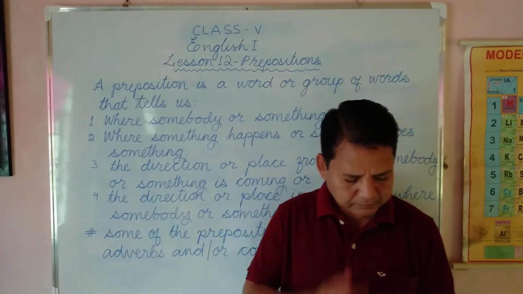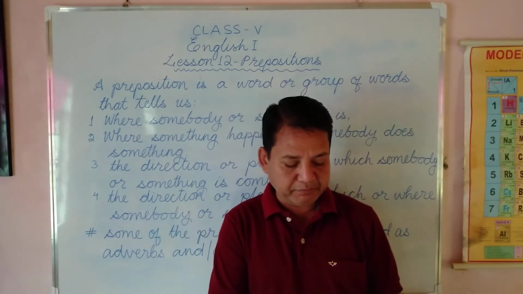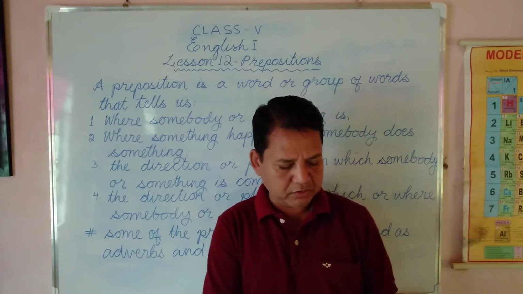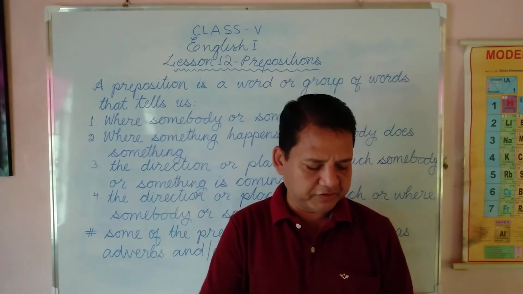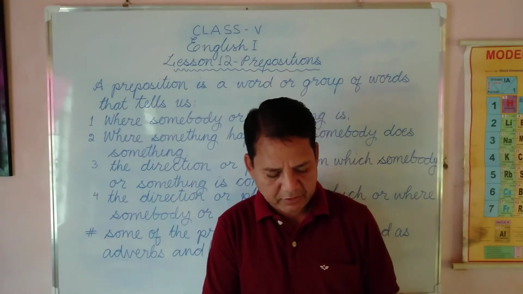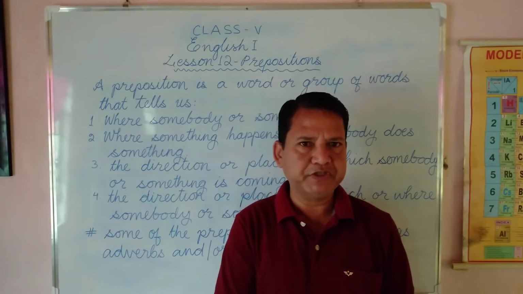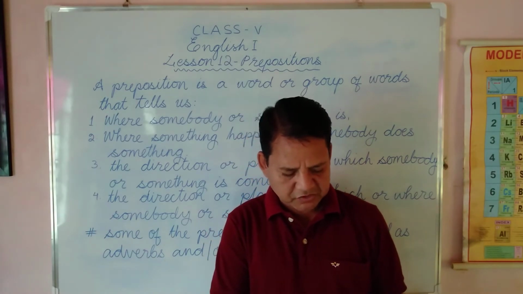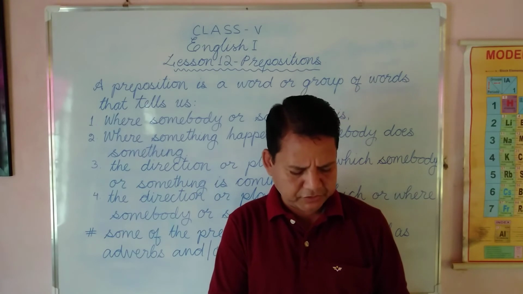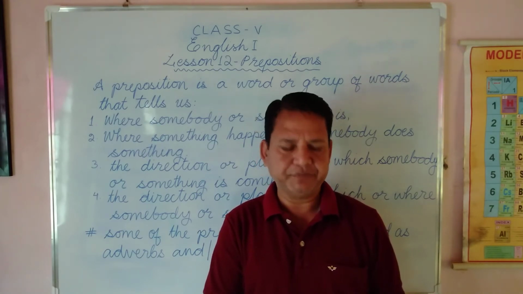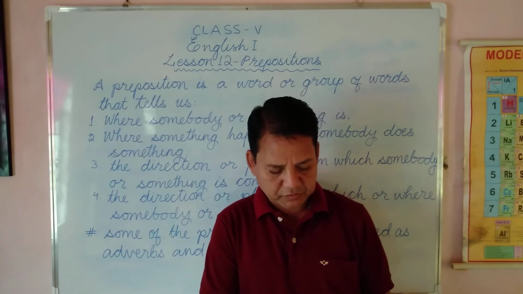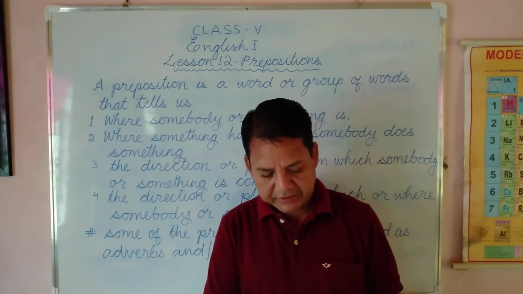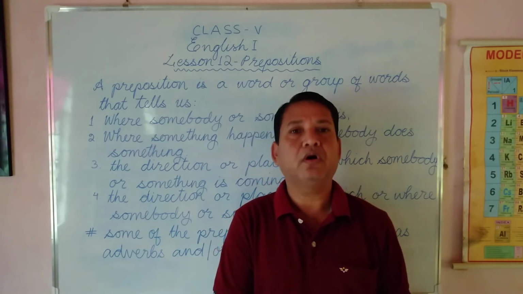Now, a preposition is usually placed before its object. As I told you, that is a noun or a pronoun or a group of words doing the work of a noun. Some examples: the cat was sleeping on the chair. On is the preposition, chair is the object. The man stared at her. At is the preposition, her is the object. There are many books on Indian cookery. Indian cookery is the noun phrase, the object of on.